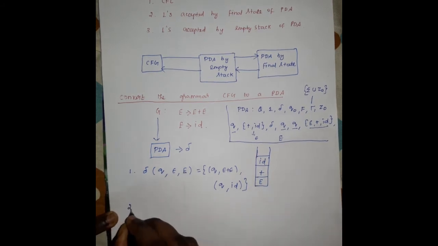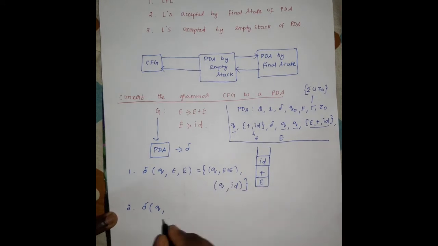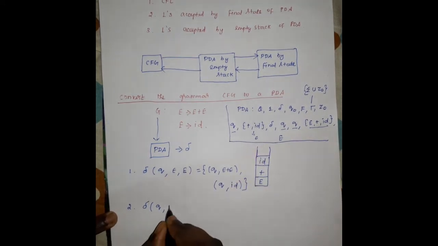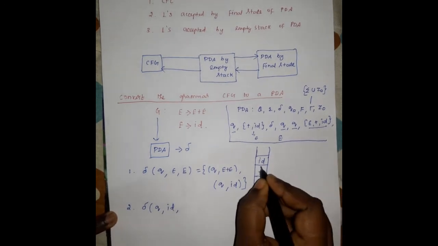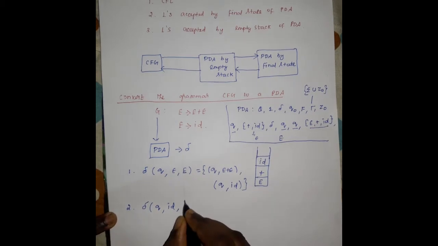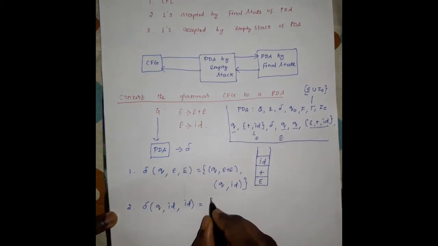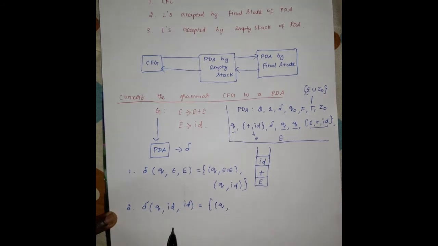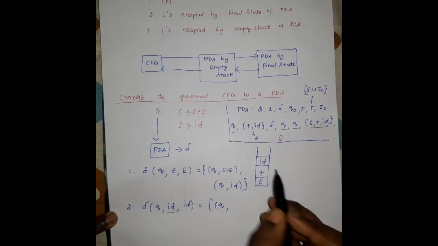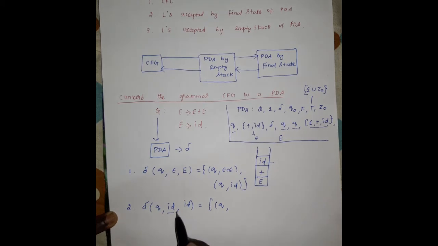So the next transition function is delta of the current state q comma, now the element to be read is ID. The top of the stack element is ID, so the next state will be q comma. Here the input symbol is ID and the top of the stack is ID, which is equal.